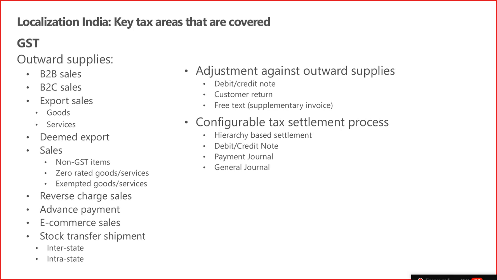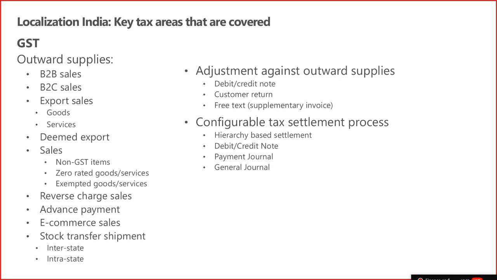Deemed export is again for STP or electronic hardware technology park. Those entities, when they do transactions with you, those transactions are considered as deemed export. And in deemed export, again, the government has provided the option to calculate the tax with payment or without payment. Those options are already there.